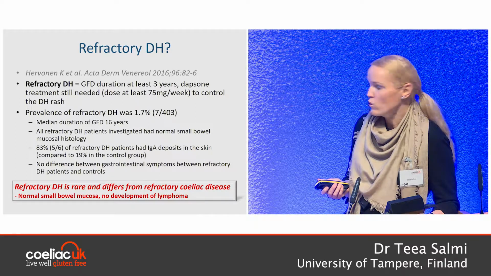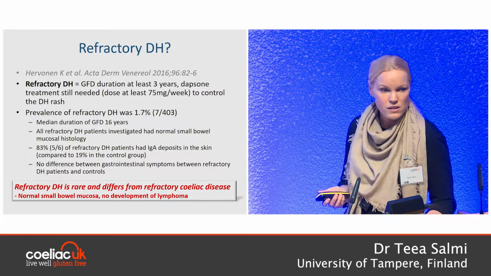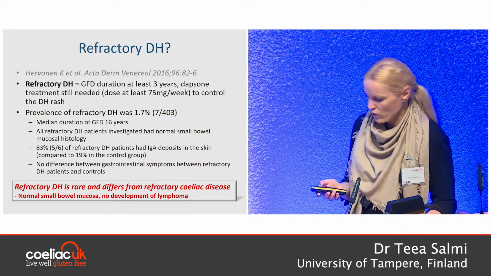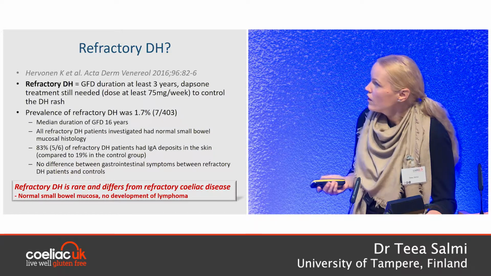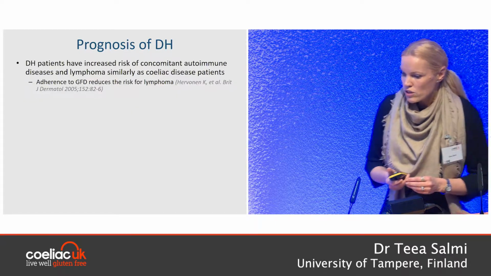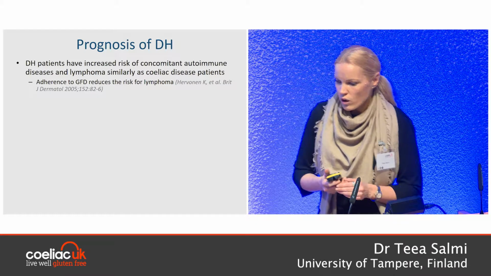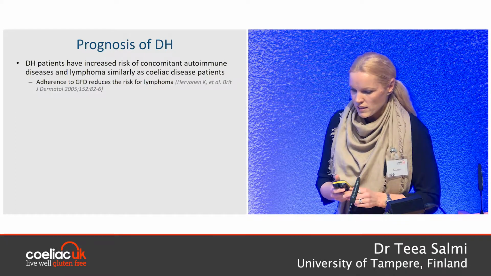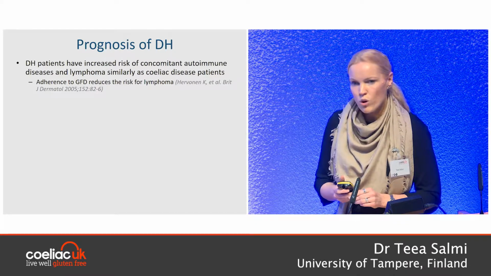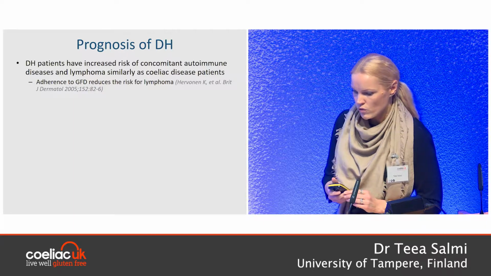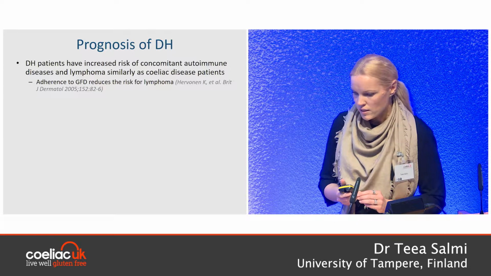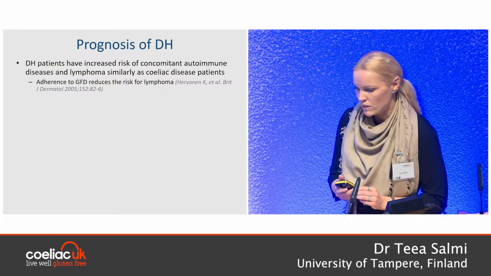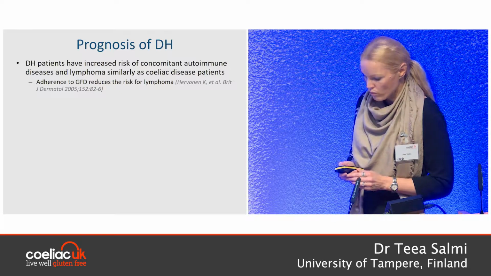None of those patients had lymphoma or any malignancies. But of course, we need more research on this issue. DH patients are known to have increased risk for autoimmune diseases, similarly as celiac disease patients, and also in most conducted studies, the risk for lymphoma is increased in Dermatitis herpetiformis, but luckily gluten-free diet treatment reduces the risk for lymphoma.